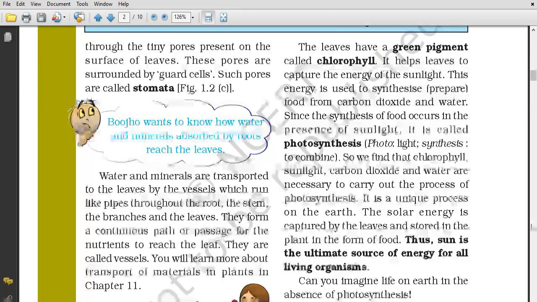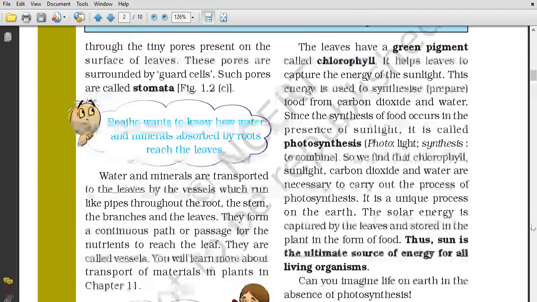The solar energy is captured by the leaves and stored in the plant in the form of food. As we all know, if solar energy would not be there, the chlorophyll would not have captured it and our food would not have been made, because photosynthesis is done with the help of sunlight. If the sunlight wouldn't be there, photosynthesis wouldn't be there, food wouldn't be there. If food wouldn't be there, what will we eat? If we will not eat anything, we will die. Life would not be possible on the earth. So, the sun is the ultimate source of energy for all living organisms.